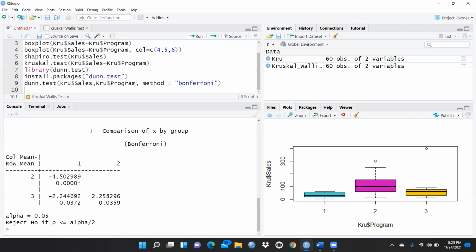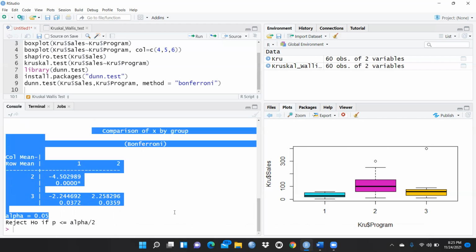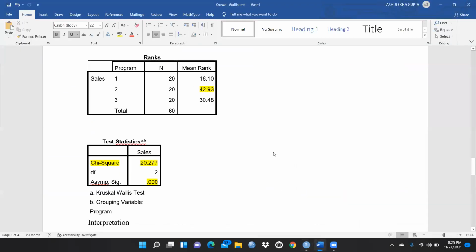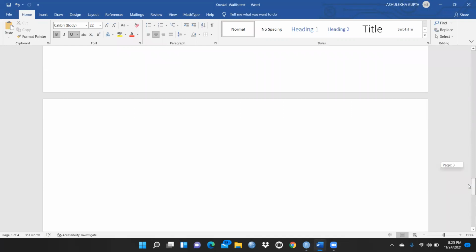And simply what you can do, you can report these results in your output file also. You have to copy these results, and you have to simply paste them over here in your Word document.